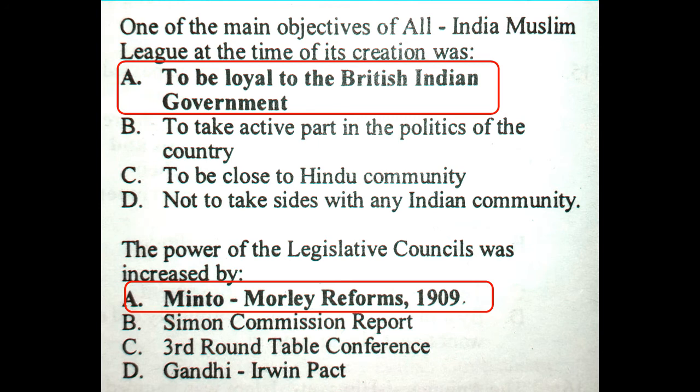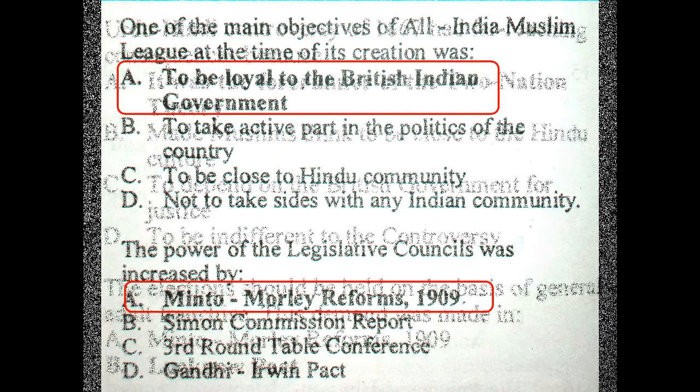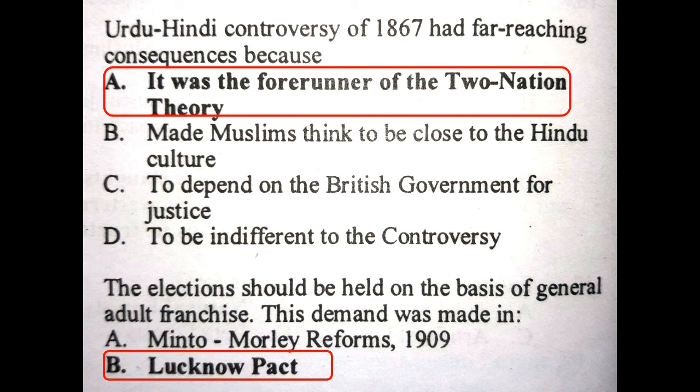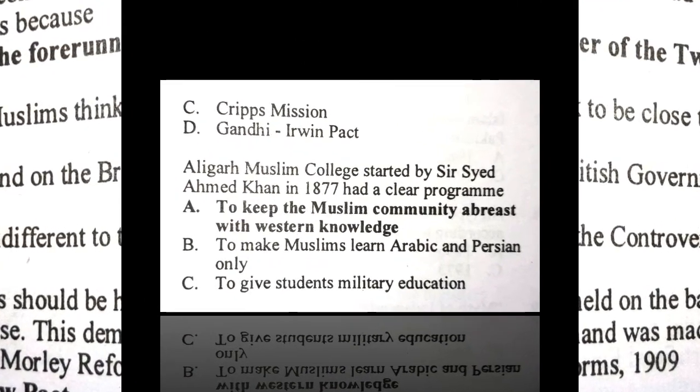Question. The power of the Legislative Council was increased by? Answer is Minto Morley Reforms 1909. Question. Urdu Hindi controversy of 1867 had far reaching consequences because? Answer is it was the forerunner of the two nation theory. Question. The election should be held on the basis of general adult franchise. This demand was made in? Answer is Lucknow Pact.